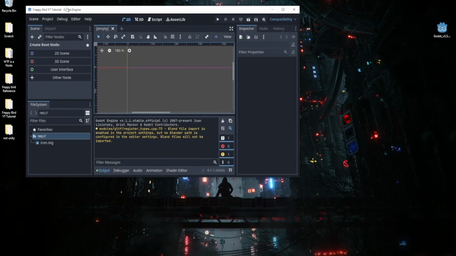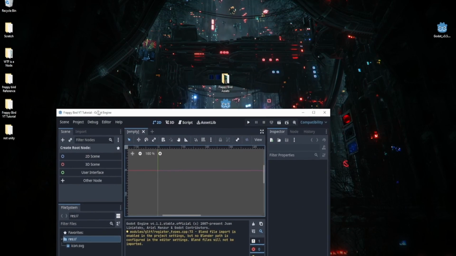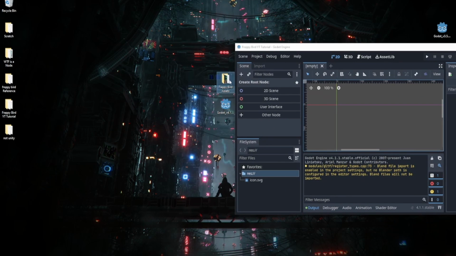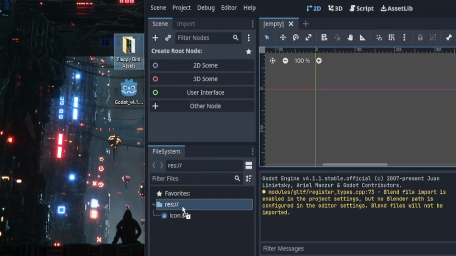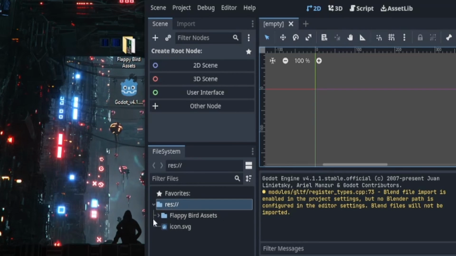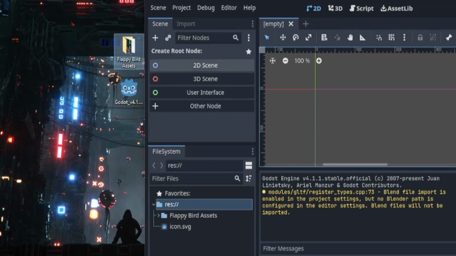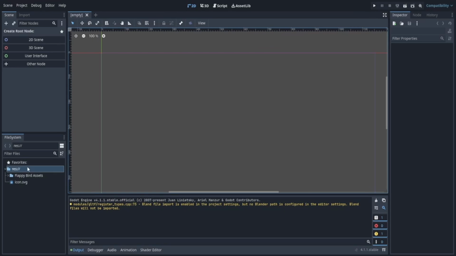So we're going to minimize the screen like this, and we're going to find our folder. So here's our Flappy Bird folder assets. All we have to do is really easy. We just take it and drag it into our screen. If we make sure we select this, drag it, and put it into our folder. It's going to say res. We just drag and drop it, and it should import.